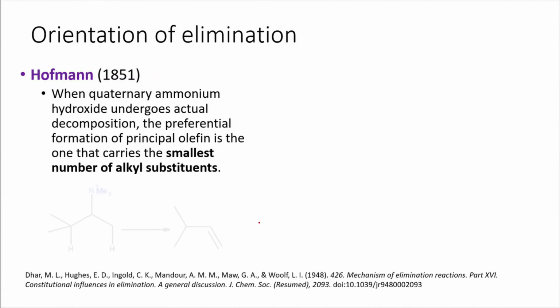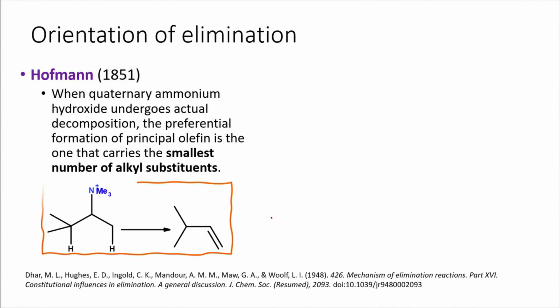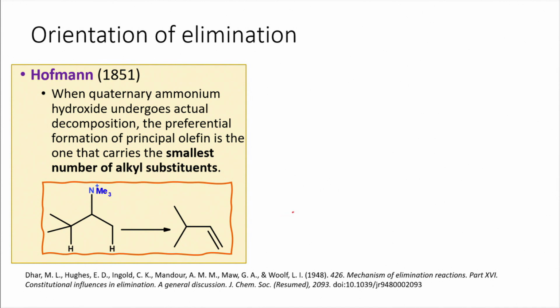And when we talk about the orientation of elimination, that is what we have seen, like where the double bond will be formed. So, Hoffman had actually identified one particular system in which when a quaternary ammonium hydroxide undergoes decomposition, the preferential formation of the principal olefin is the one with the smallest number of alkyl substituents.